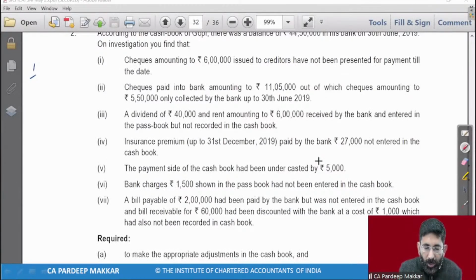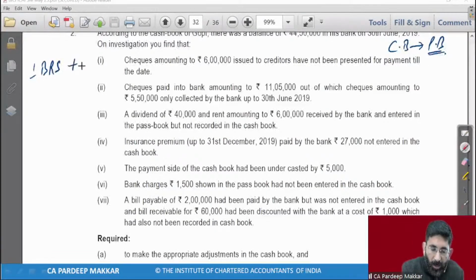BRS, added or deducted. Here the cash book balance is given to you. You have to go for the passbook while preparing BRS. So whatever is done in the passbook, do the same. So this will be added. Very good.